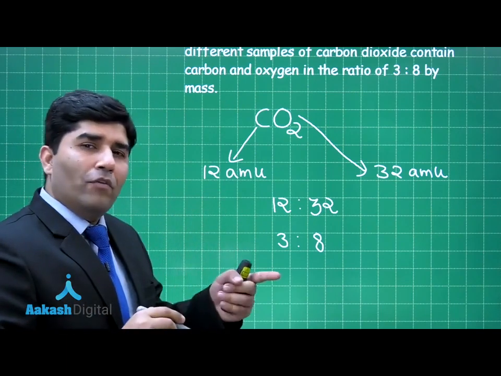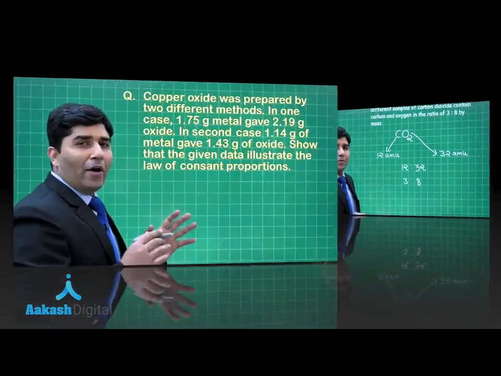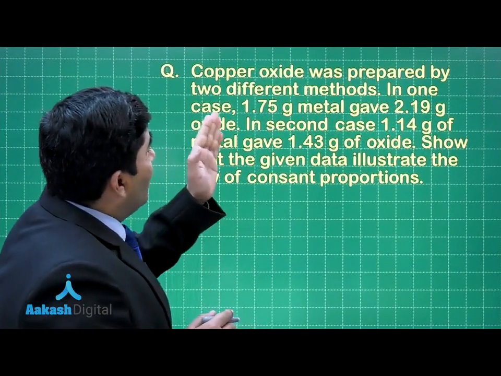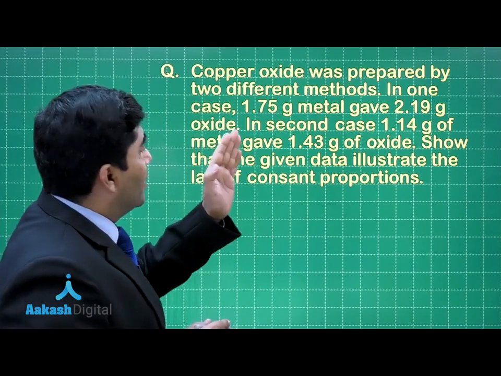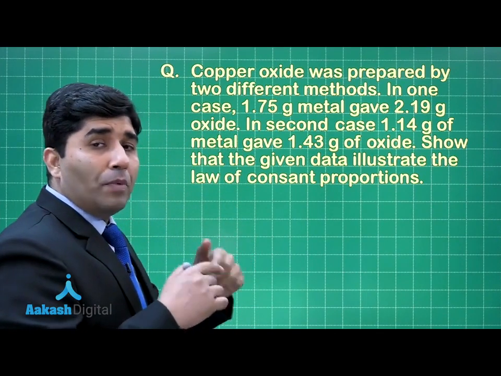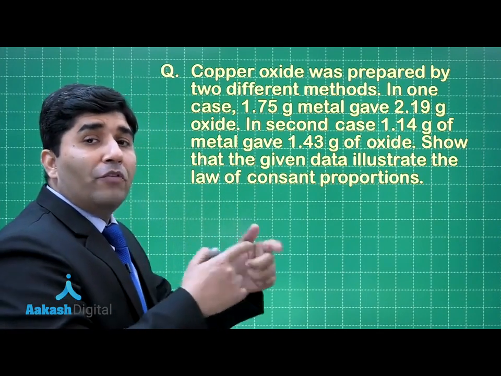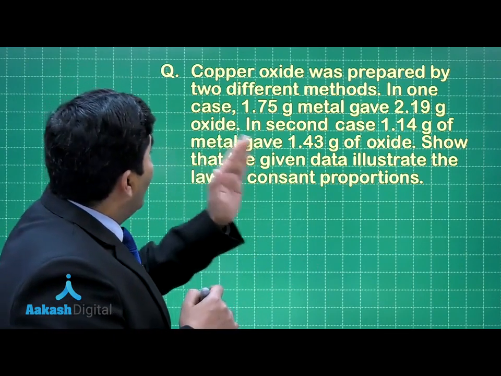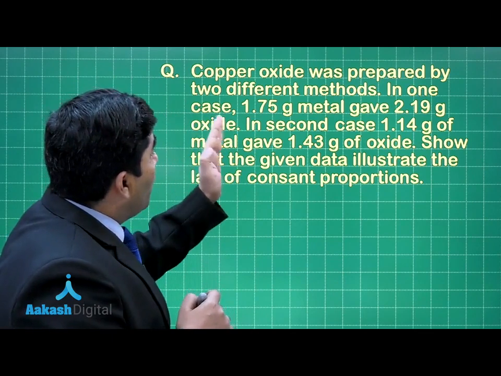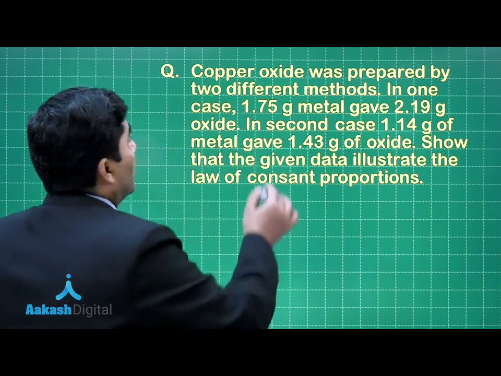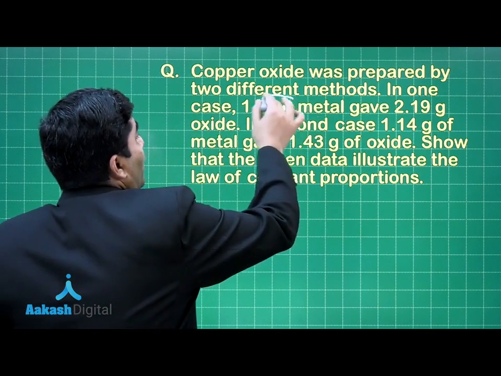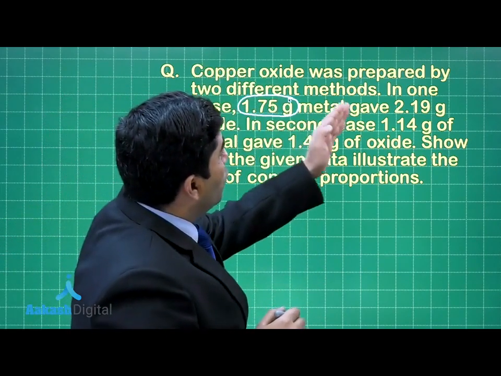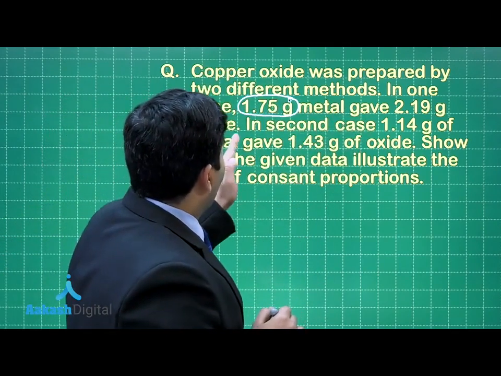Let's solve one problem based on this. Now guys, in this question he is asking: copper oxide was prepared by two different methods. It means that copper oxide is prepared in two different experiments. In one case, 1.75 gram of metal, so copper, gave 2.19 gram of oxide.